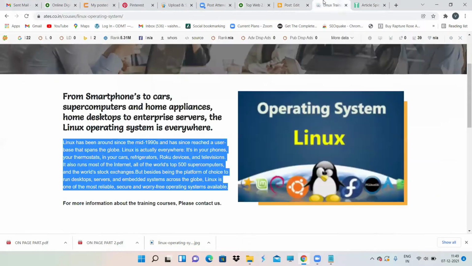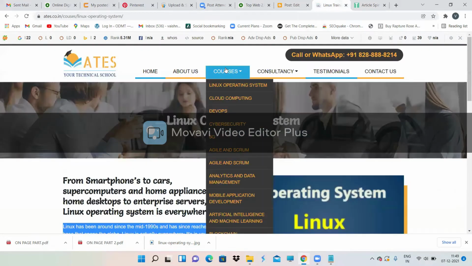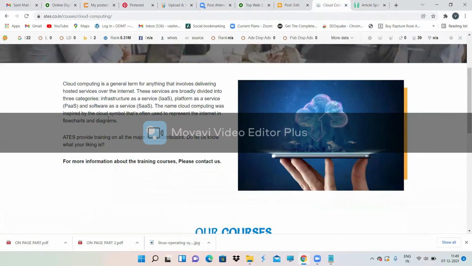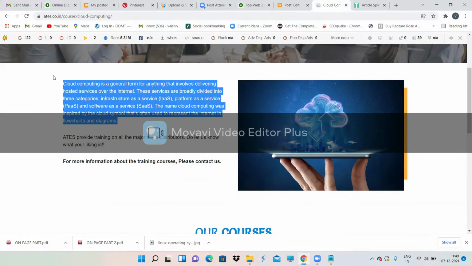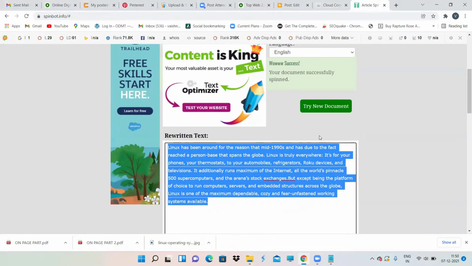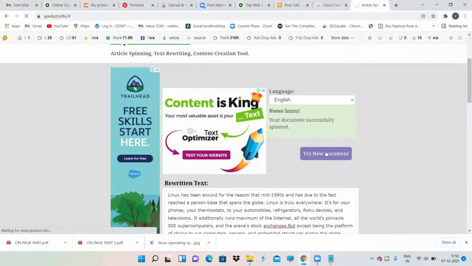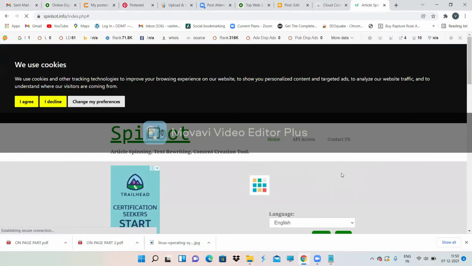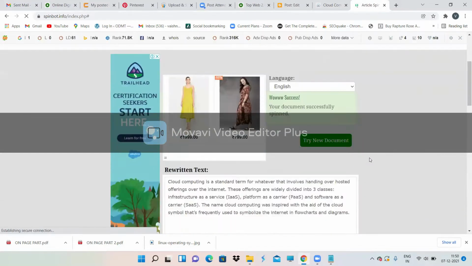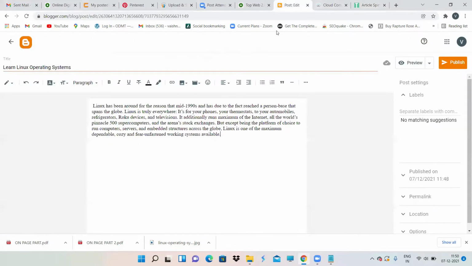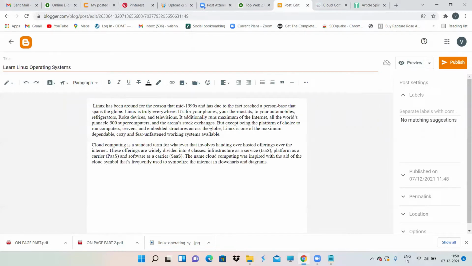Let's see if we have some more content. I'm taking cloud computing content also. Again, spin it. Find new document, paste your content, spin it. Copy it, come back to your Blogger. That's it. Now assume that this is the title of my blog and this is my description.